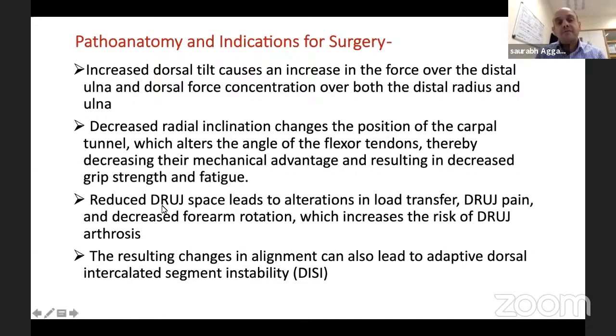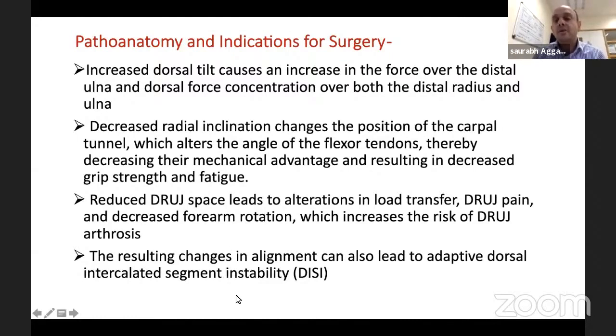Then DRUJ. If there is a dorsal or a volar malunion and there's a DRUJ incongruity, there'll be pain, and load transfer will differ. Again, when the load transfer changes anywhere in the body, arthritis will happen, and of course, rotations will suffer.